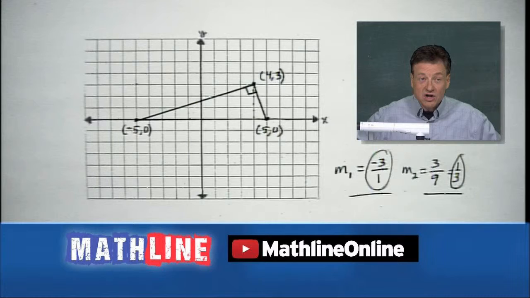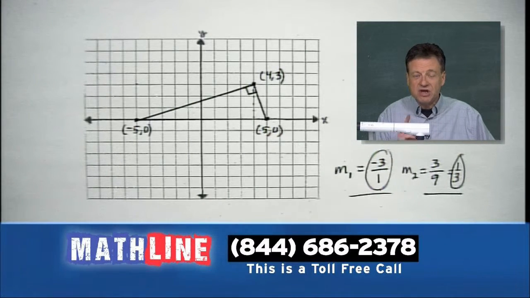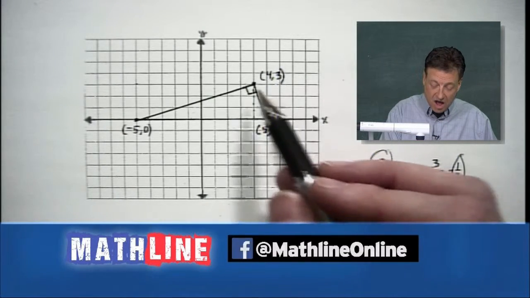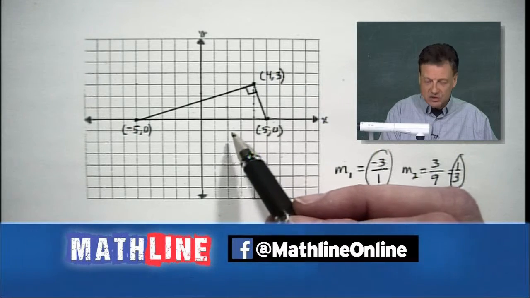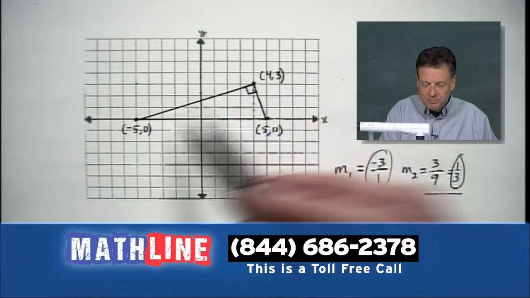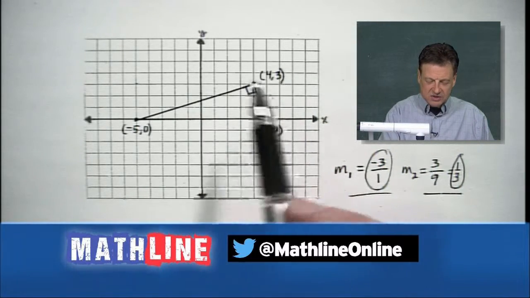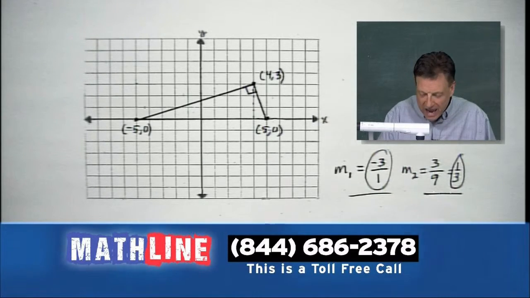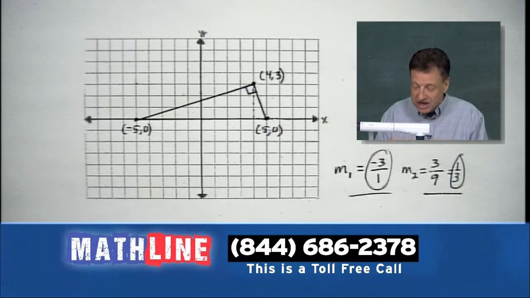Now, there's another alternative, and if we have some time in the show, I'll come back to this problem again and give you another alternative using the distance formula, being able to find all 3 distance formula pieces here. In other words, find the lengths by using the distance formula 1, 2, 3 times, and then one big last time, we'll take each side, a squared plus b squared, and see if it gives us c squared, all right? A little Pythagorean theorem, and that's what it is. That's how we'll check it out, all right? But that's another option.